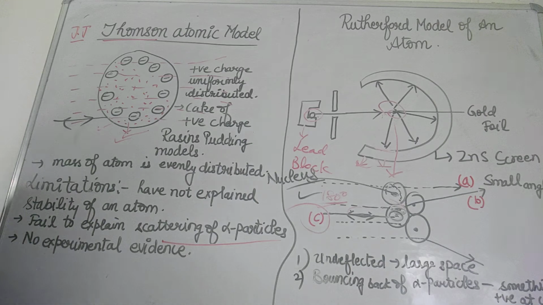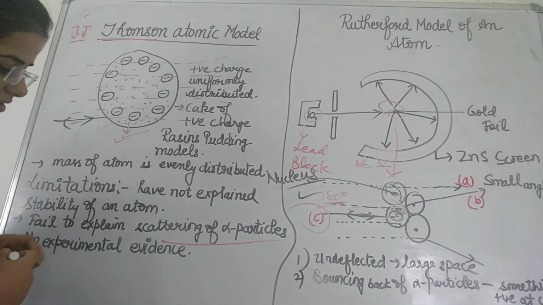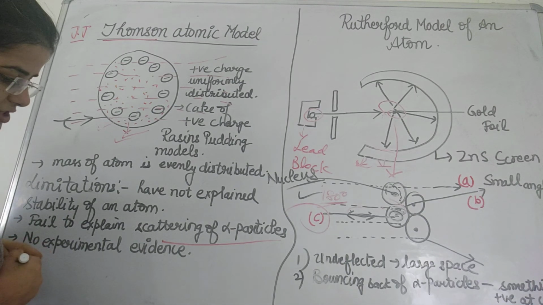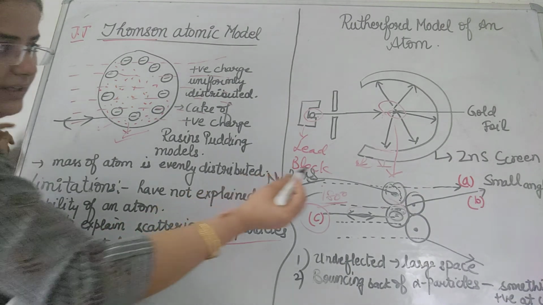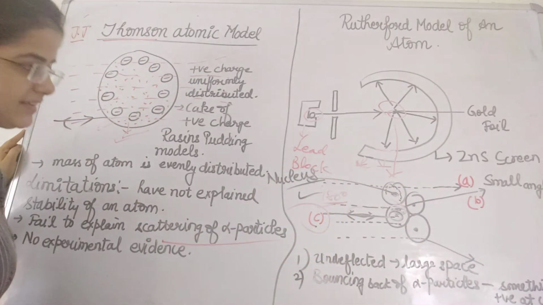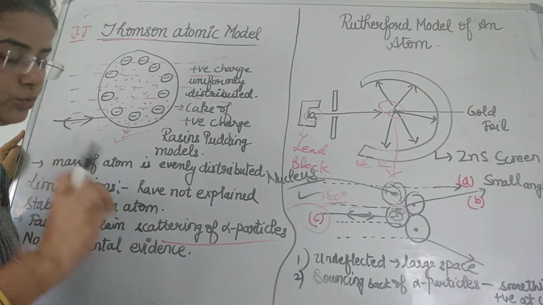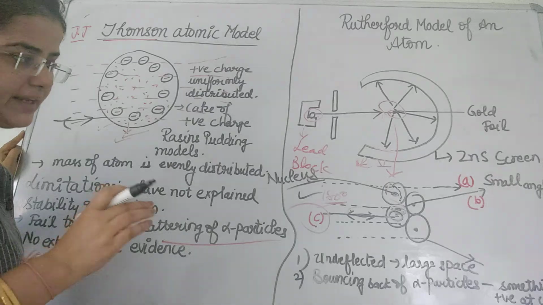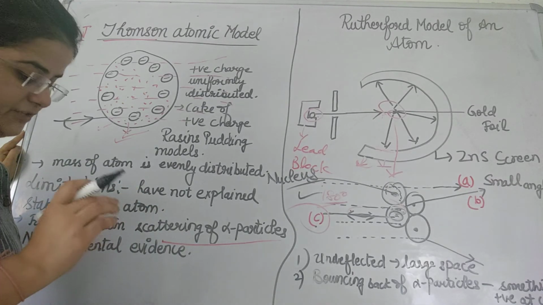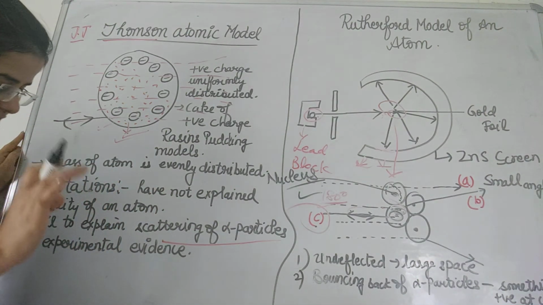So all these types of deflection of alpha particles from the atom are shown here. It is clear from this figure that alpha particles which pass at a large distance from the nucleus do not suffer any deflection, right? I have just shown here, this is A, this is B, and this is C at different angles. This clarifies that at the center region there is something positively charged, due to which the alpha particles or alpha rays come back and repulsion occurs. This confirms the presence of the nucleus in the center, which is positively charged.